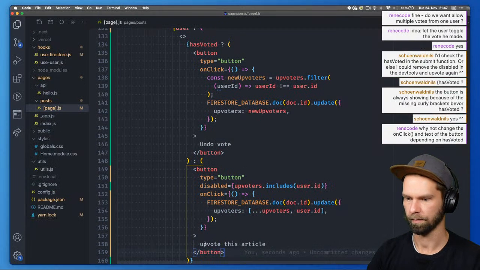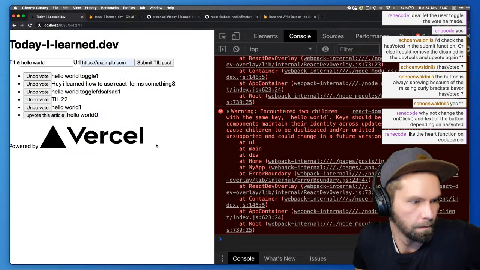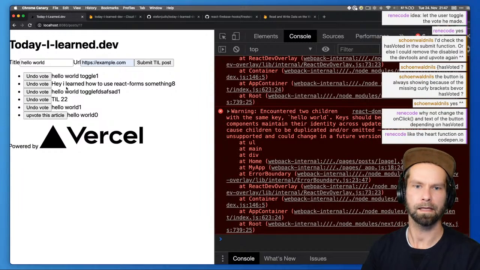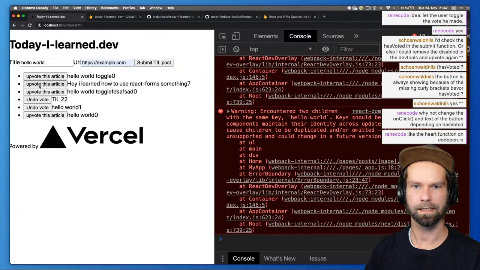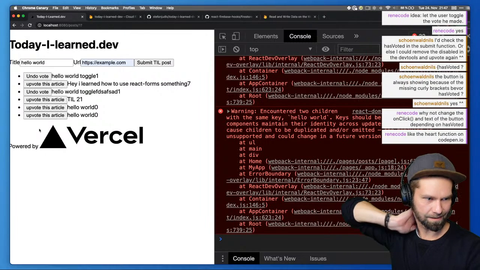And this is probably unvote. Oh no, this is upvote. Yeah. Yeah, I think that is a pretty nice thing here already. I think that's super nice. Okay, so what should we do next?